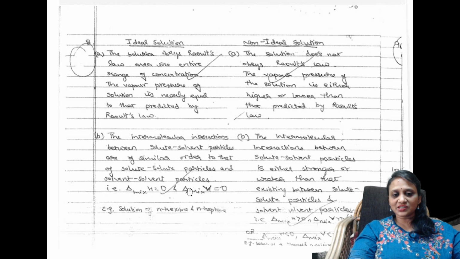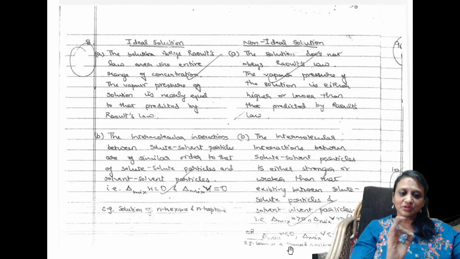So delta H mixing, what happens? Delta V mixing, what happens? For non-ideal solutions, whether it is more, whether it is less, everything. Beautiful. Yes. Now let us see one more question, students.